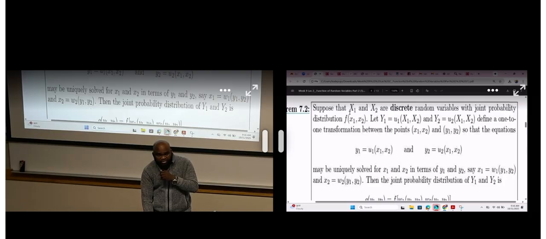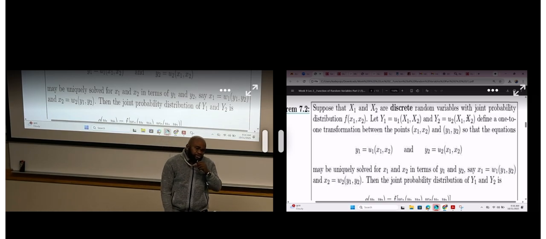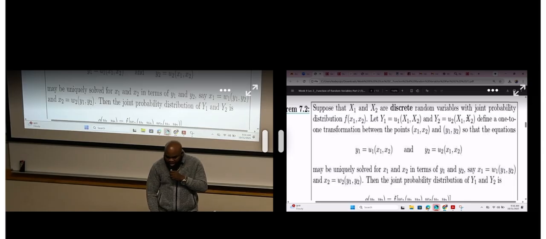Now, I know the joint distribution of X1 and X2, and I want to define new variables Y1 and Y2, where Y1 depends on X1 and X2, and Y2 depends on X1 and X2. The question now is, we want to figure out the probability distribution of Y1, or the probability distribution of Y2. So what are we going to do in that regard?